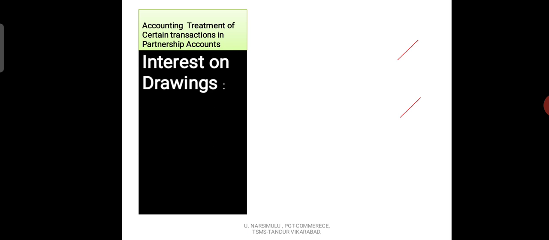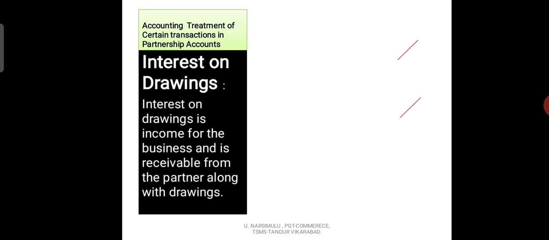Interest on drawings is also an important transaction in the partnership business. If there is any drawing in the partnership business, that should be recorded in the books of accounts, and if we calculate any interest on these drawings, that interest on drawings amount should be recorded in the books of accounts.